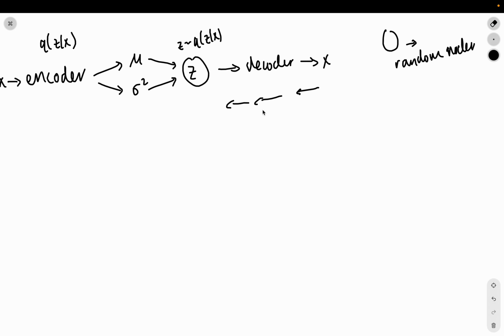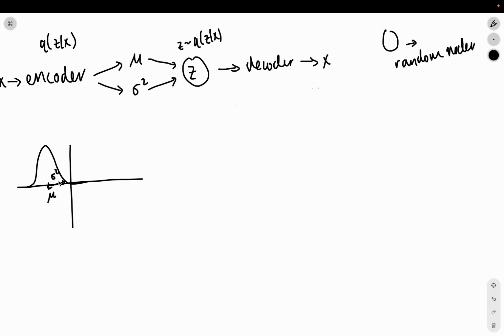That's the question. What we do is find a way of externalizing the randomness. So what I mean is, let's just think about a simple normal curve. Let's say our Q of z given x looks something like this. It has some mean mu and some standard deviation.